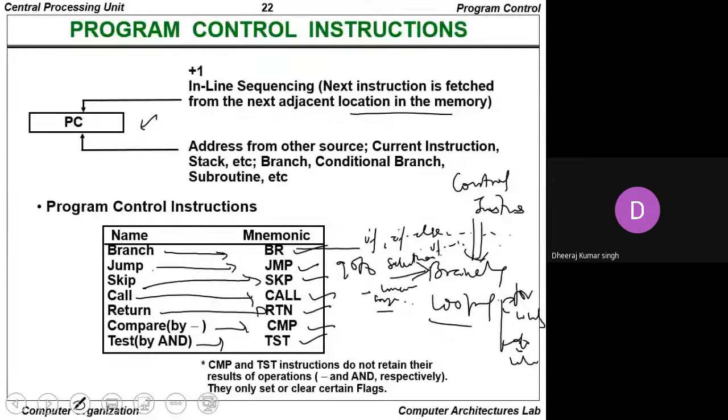That is also going to be represented within the system in assembly via some mnemonics. The branch is represented by BR, jump by JMP, skip by SKP, call by CALL, return by RET, compare by CMP, and test by TST. The CMP and TST instructions do not retain the results of their operations; they only set or clear certain flags.